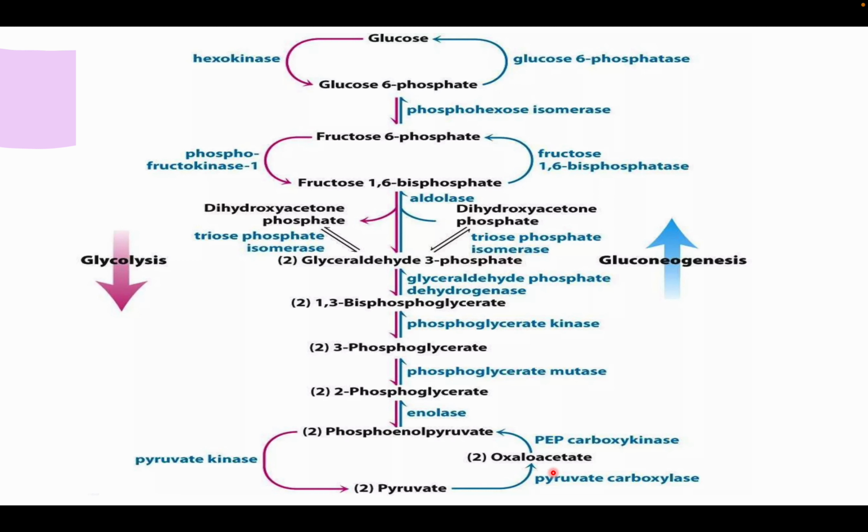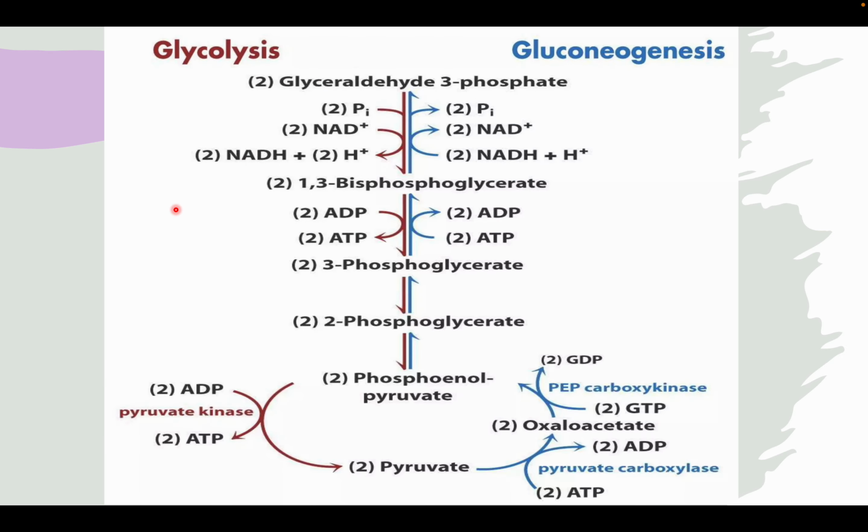And then from oxaloacetate, it gets converted to phosphoenol pyruvate by phosphoenol pyruvate carboxykinase, which removes the carbon group. So I will talk in detail about how these four enzymes work in gluconeogenesis, but they are not present in glycolysis. So we talked about the reverse, like when it happens from pyruvate.